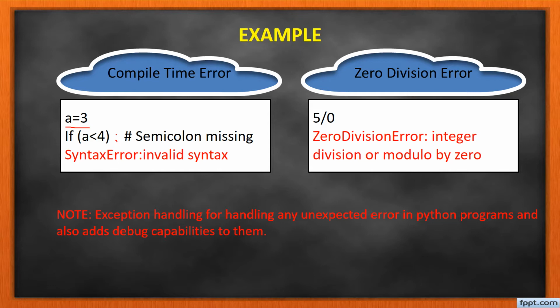This is a compile time error. The next one is a zero division error. As I already said, 5 is divided by 0, so it shows an integer division or modulo by zero error like this. Exception handling for any unexpected error in a Python program also adds debugging capabilities.